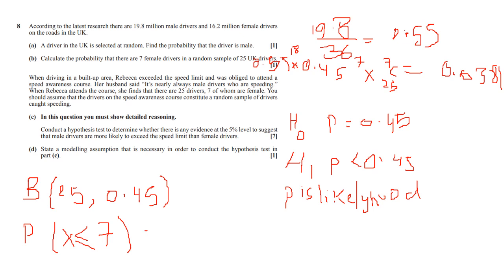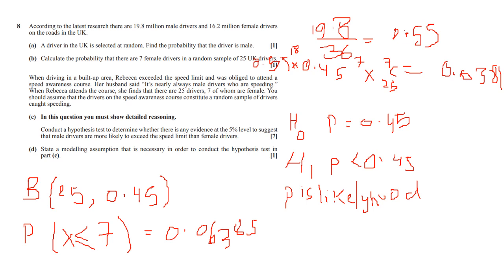So the probability of this happening, we're doing the sum total probability, right? So probability X is equal to 1, probability X is equal to 2, 3, 4, 5, 6, 7, and we're adding them up. And this will give us 0.06385. We normally leave things to 4 decimal places or 4 significant figures, because rounding off early in an answer will give a very inaccurate answer. So this is the probability that you might get 7 or less female drivers, or 6, 5, 4, 3, 2, 1, and that's a probability.